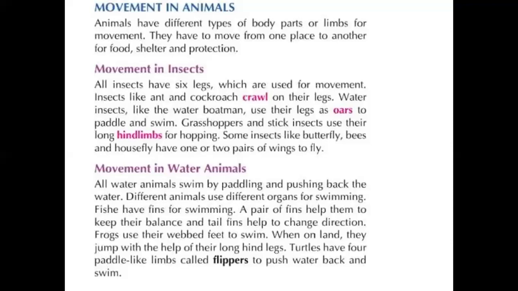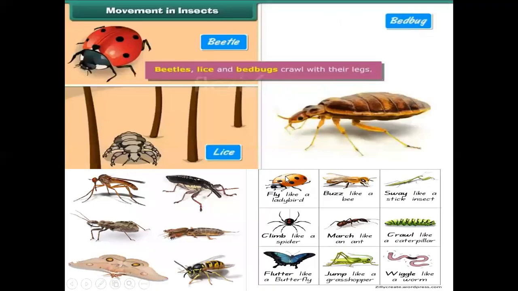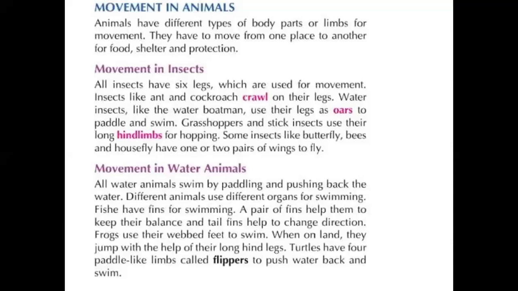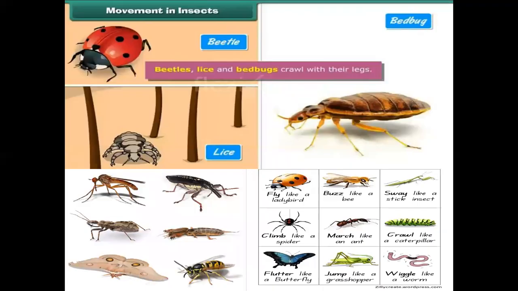Movement in insects. Let's discuss one by one. See here, different insects are there. All insects have six legs. Not exactly. Most of the insects have six legs. For example, the spider contains eight limbs.